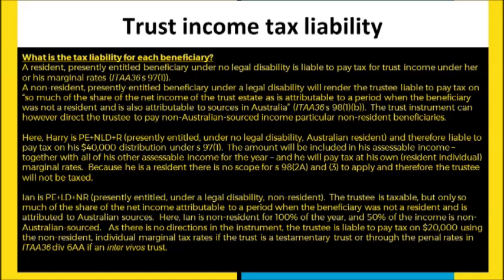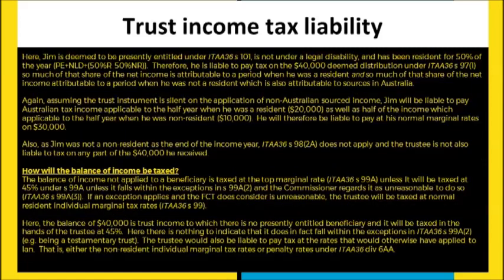you're going to have to use the punitive rates in Division 6AA if it's not a testamentary trust, because it's income that's being applied to a minor. Now, with our final beneficiary, Jim, he's been in Australia, he's been resident for half the tax year, and he is deemed to be presently entitled because the trustee exercised this discretion. And so under Section 101, he's deemed to be presently entitled to that particular income in terms of taxation.